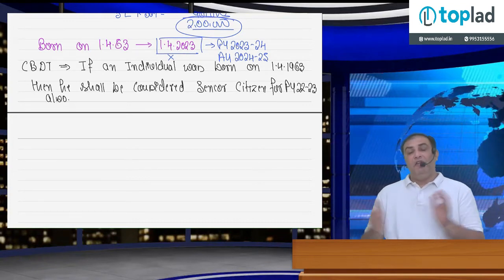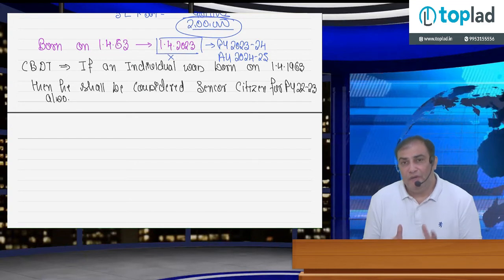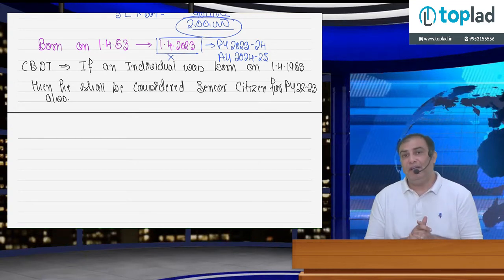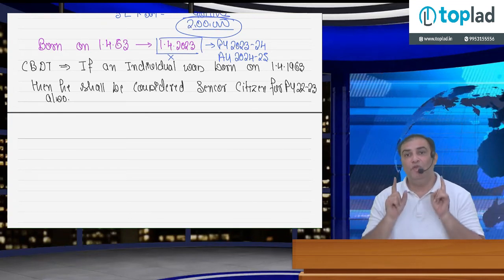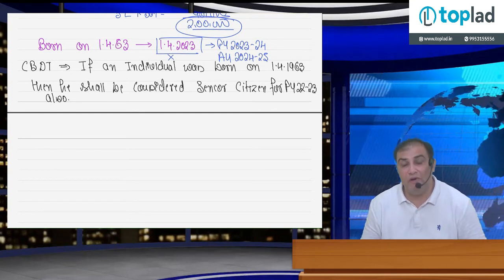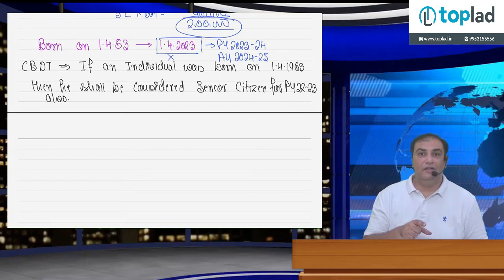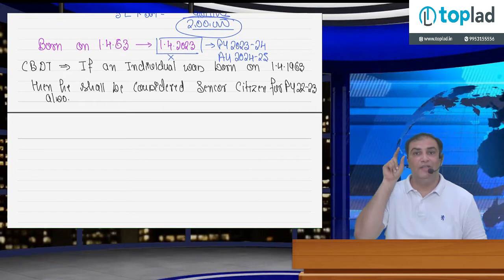Yes, if I do not tell you about this notification, you will be saying, sir, if an individual was born on 1/4/1963, he shall become a senior citizen on 1/4/2023, meaning previous year 2023-24. However, CBDT said if an individual was born on 1/4/1963, he shall also be considered a senior citizen for previous year 2022-23, just for a single date.